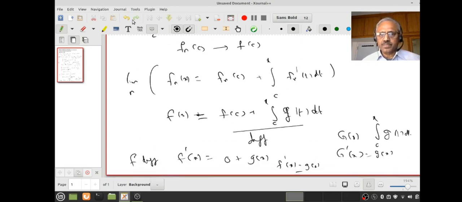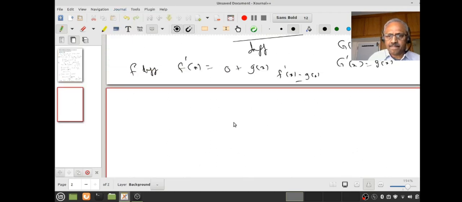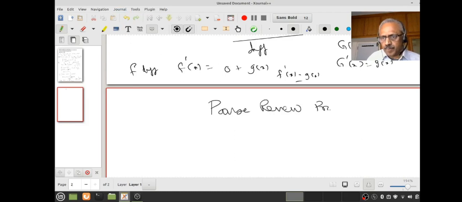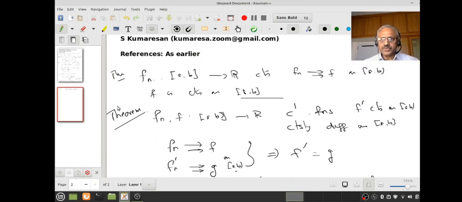Okay, pause, review and proceed. So what are the results we used? Just reflect upon the proof. We used that if fn is continuous and fn converges to f uniformly, then f is continuous.